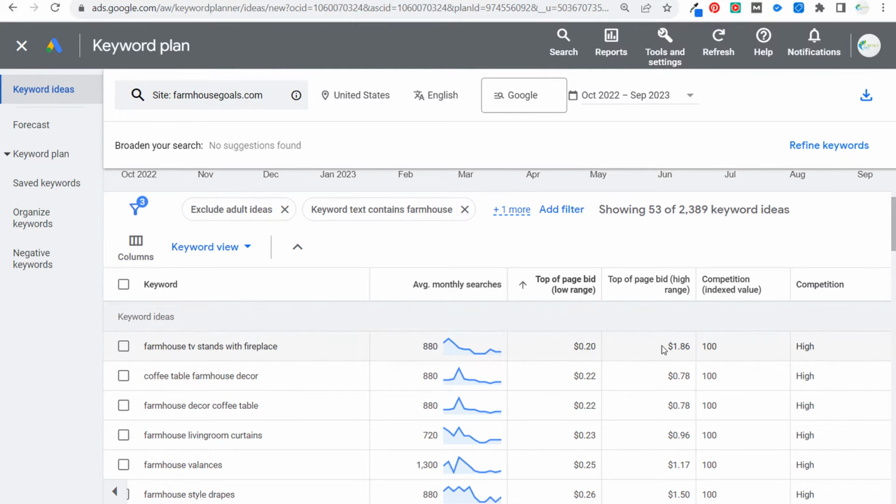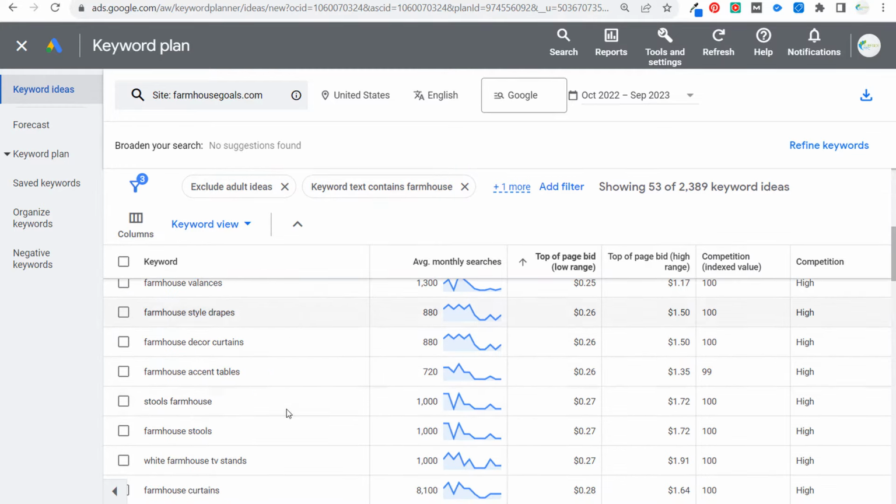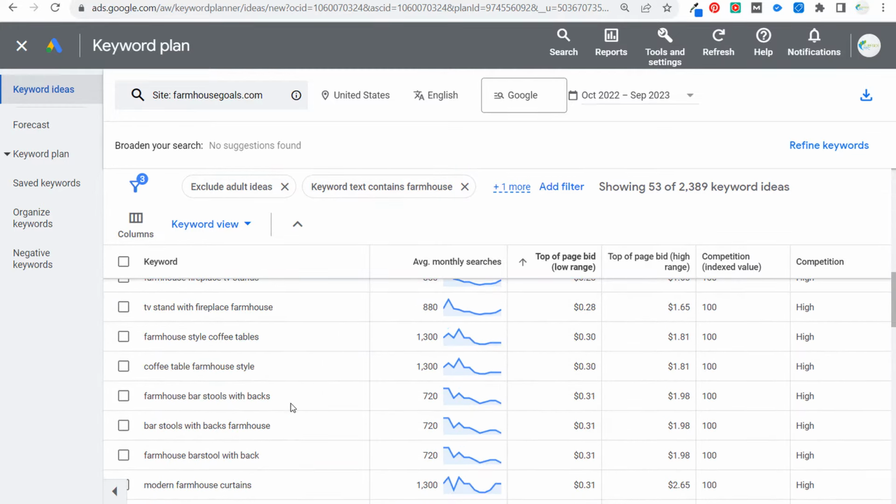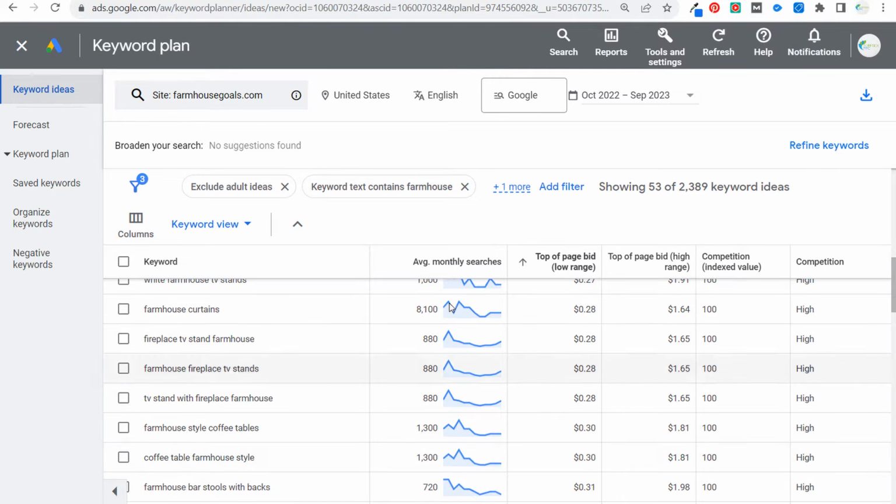Now the high range is a little bit higher, but as we go through here, okay, coffee table farmhouse decor. Let me make sure I have a good landing page for that. Let's drive traffic to our website for this and try to sell people on different decorations for their coffee table. So these are a lot of different keywords that we can target. What you're trying to do is find high search volume keywords with low cost per click bids. So that is strategy number one.